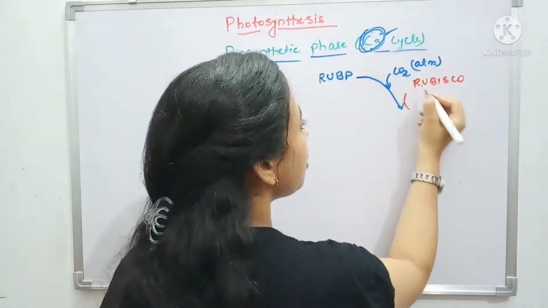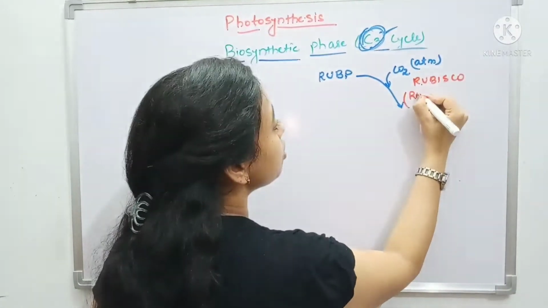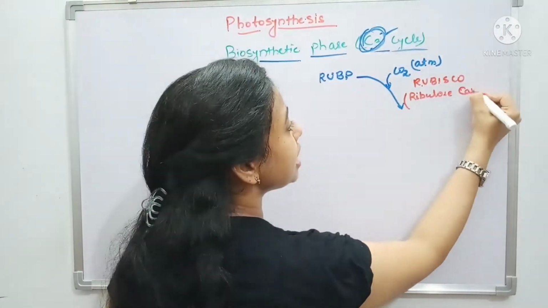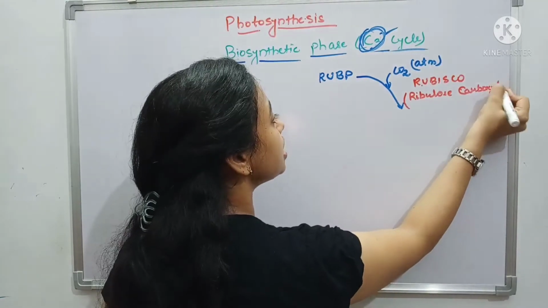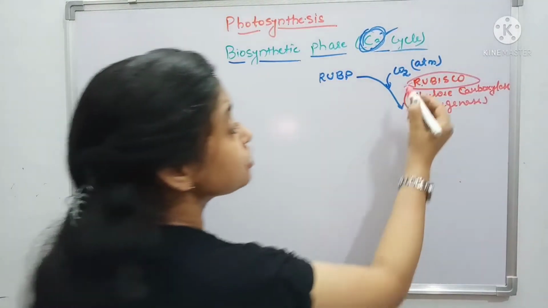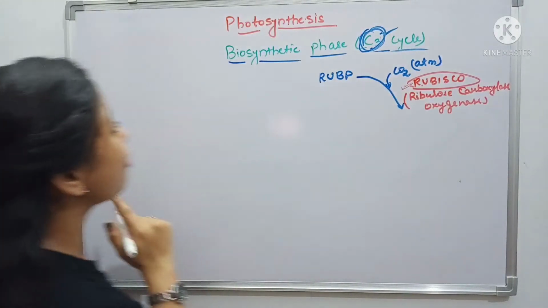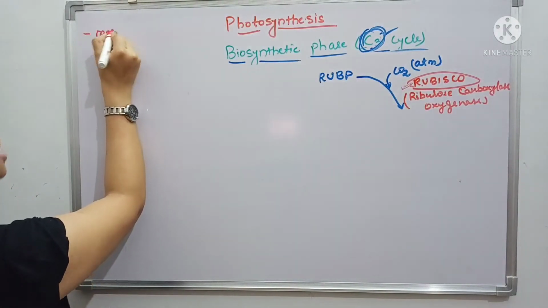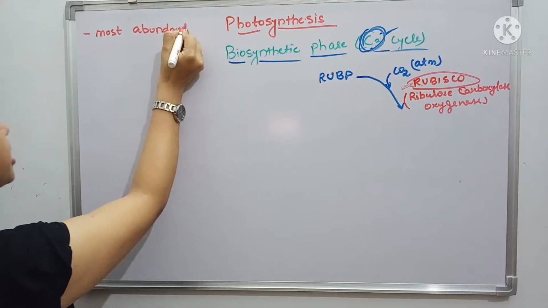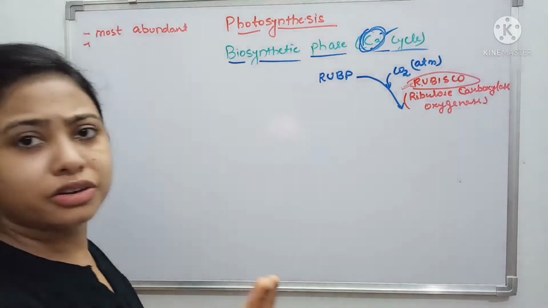The full form of Rubisco is ribulose carboxylase oxygenase. And one more thing about Rubisco is that it is the most abundant enzyme. This question has been asked many times and you should know about it.